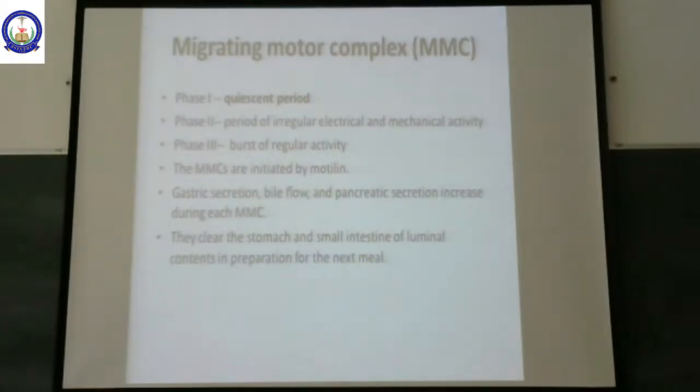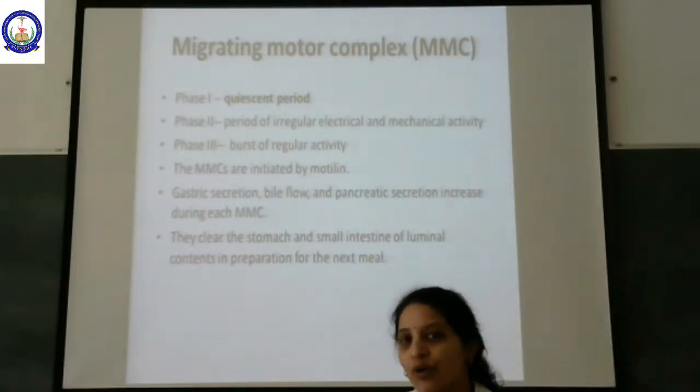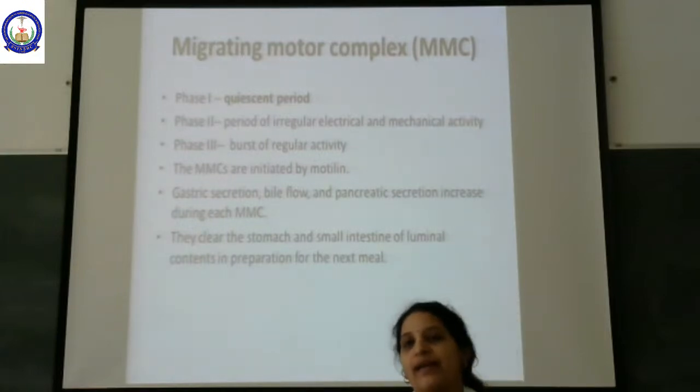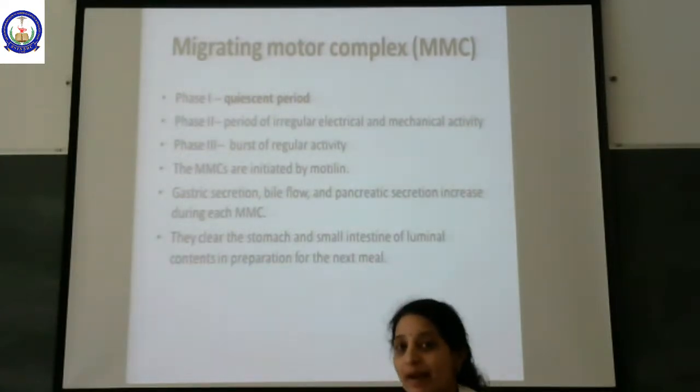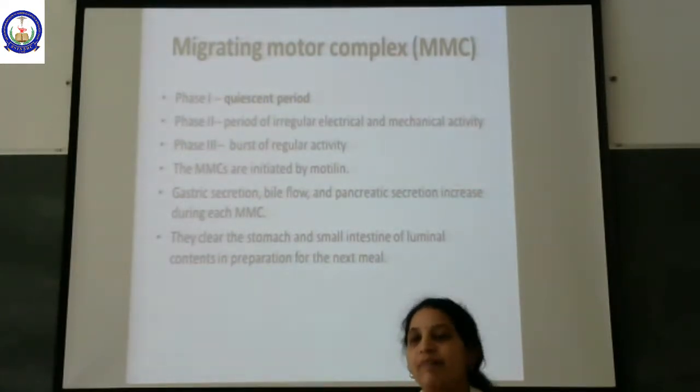Till now, we learned about two types of GI motility, the peristaltic movement and the segmentation contractions, when we came to the stomach, isn't it? One is the peristaltic movement. Second was segmentation or mixing movements. In both movements, there was food.